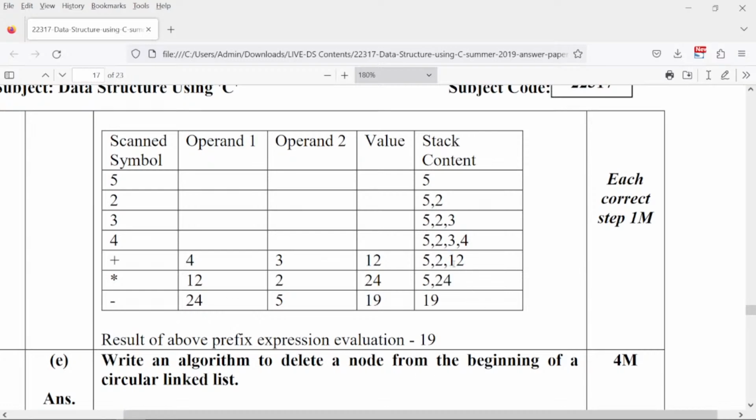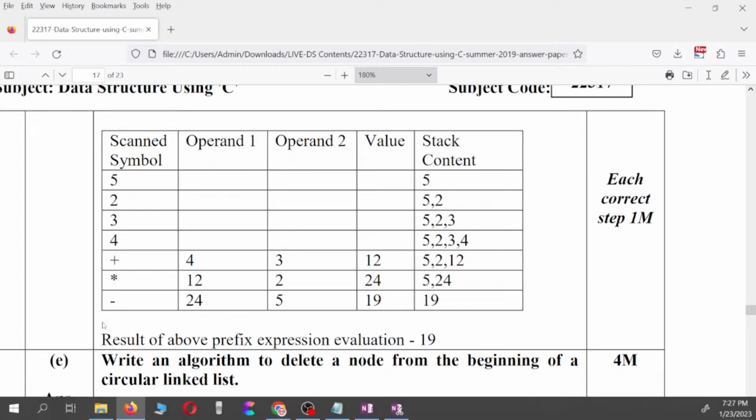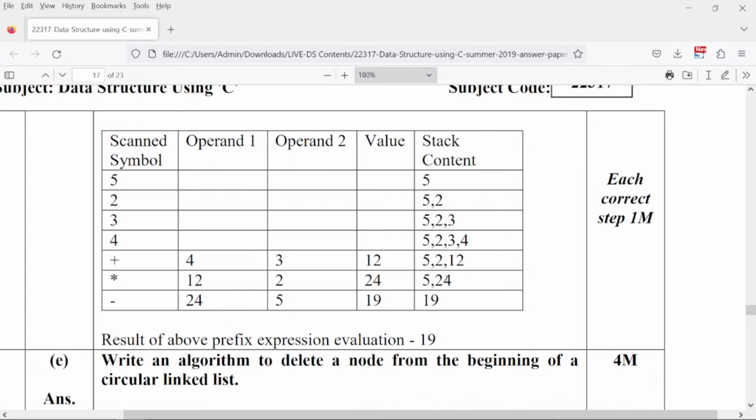Yes, your answer is wrong. Okay, so 2 into 7 will give you 14. Okay, so 5 and 14 you will get. And after that, yes, it's a printing mistake, right? So here the 14 that comes, then you are going to say minus. So what will you do? From that 14 you are going to deduct 5. So when you deduct 5 from 14, no, the answer should not be 19. I think 14 minus 5 should give you 11.